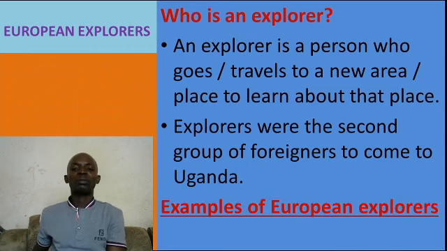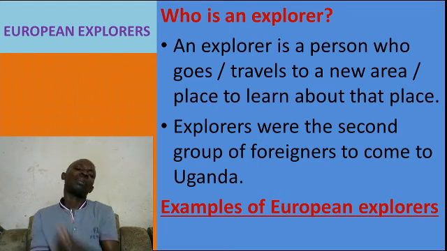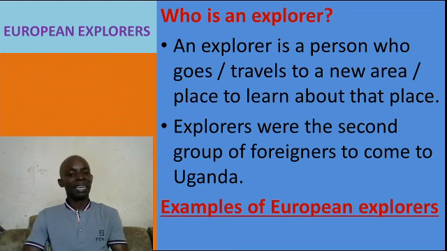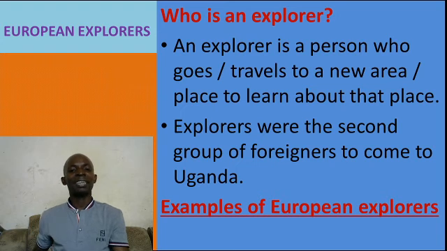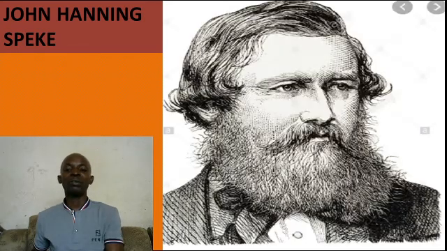Examples of European explorers who came to Uganda. Now, I'm going to give you the name and the picture, but don't draw the picture. Just write the name. Among the explorers who came to Uganda, children, do you know them? I think some of you have researched and known some of them. One of them is called John Hanning Speke. He was the first European explorer to come to Uganda.